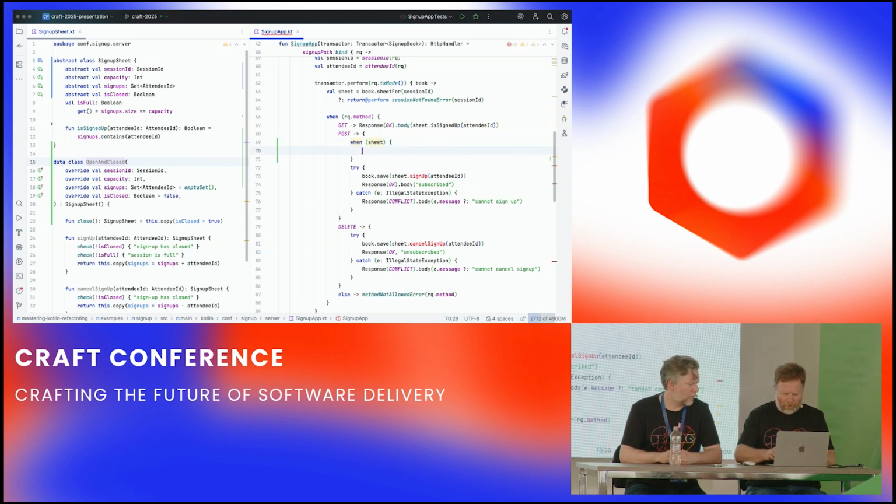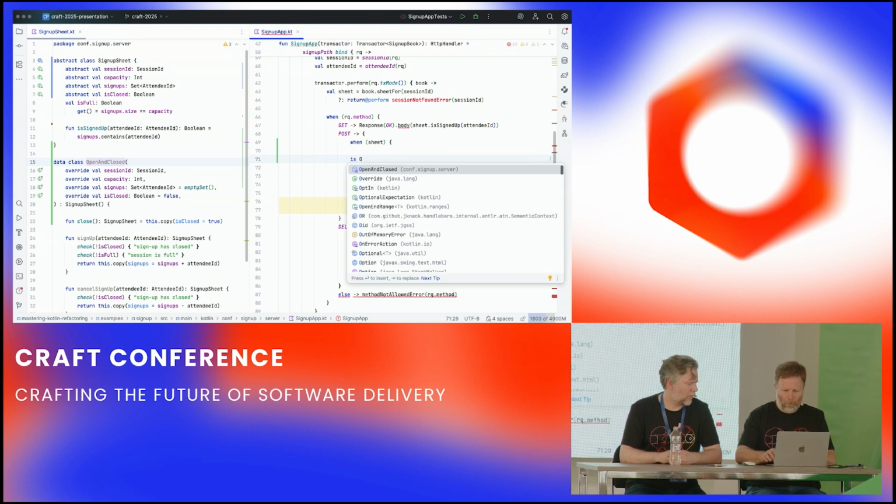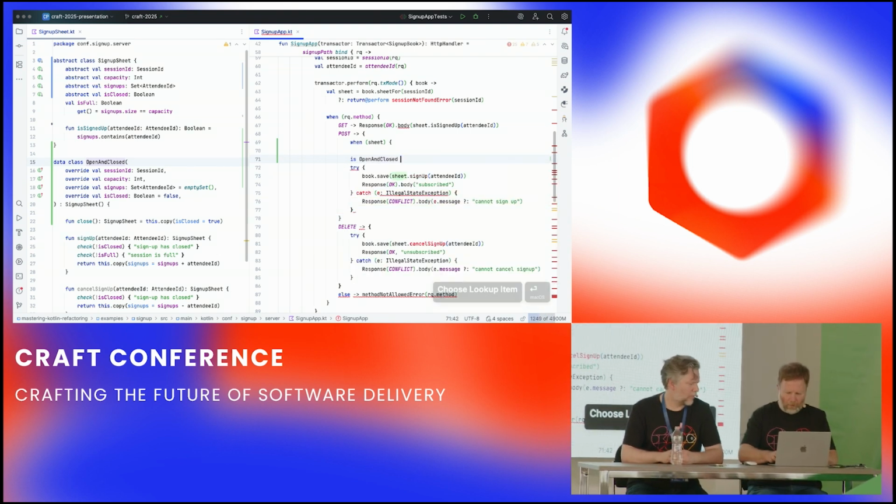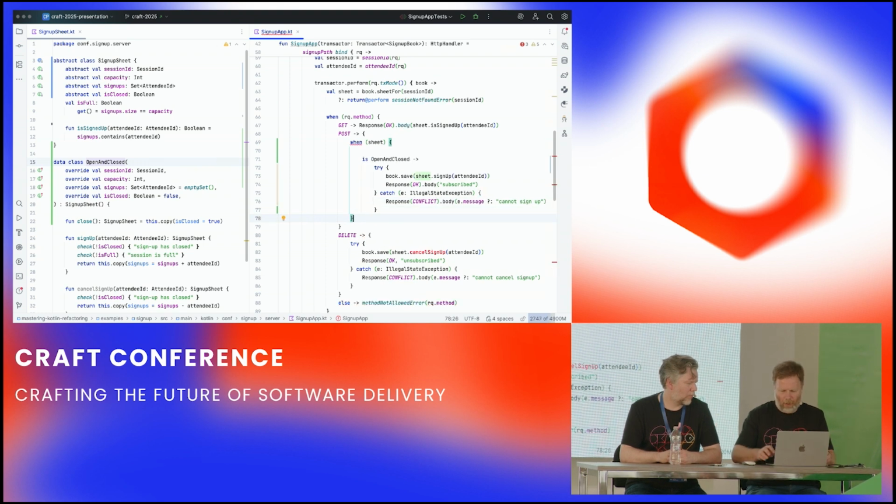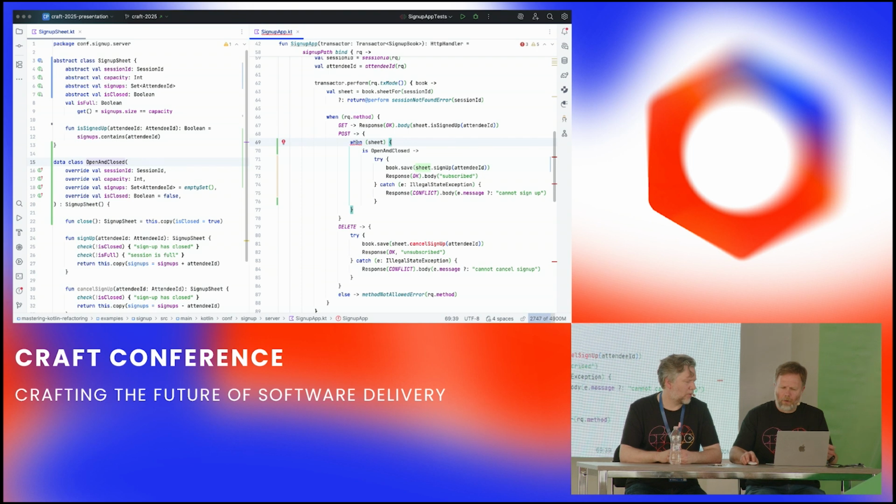So we've got to do some irritating stuff here. We're going to say when the sheet is open and closed, then we can do that thing. But that is, in fact, the only thing it can actually be at the moment, but it's kind of okay. Yeah, and we'll do it down below. Hold on. No, hold on. What else? I'll tell you what the problem is.